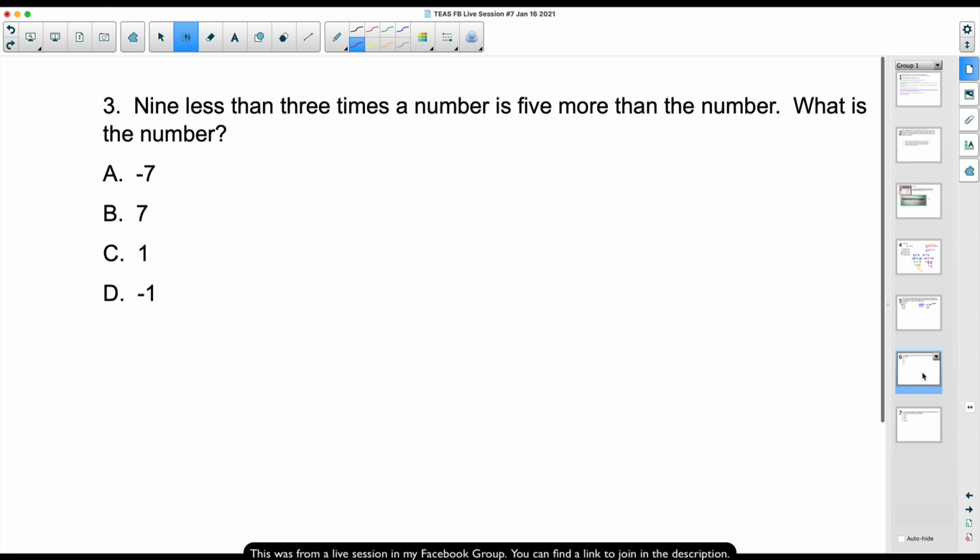Number 3, switching gears again. This is a common type of problem you will run across where maybe you have to translate something.